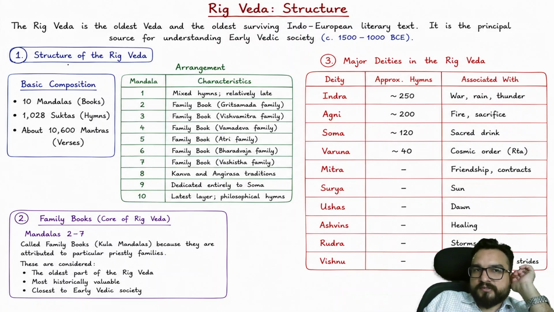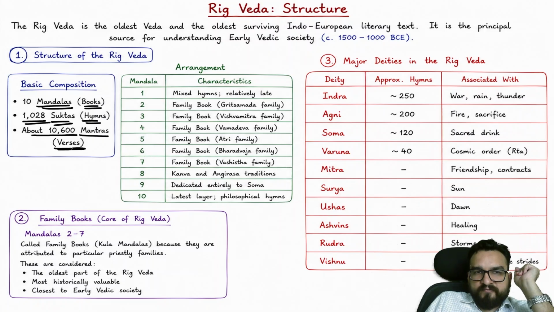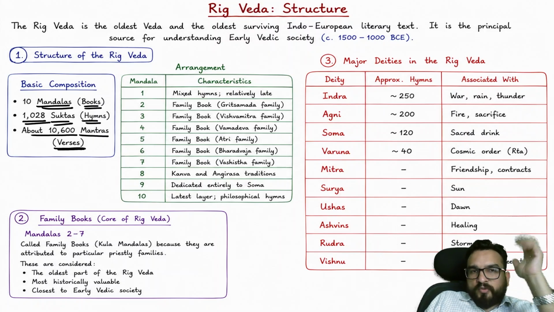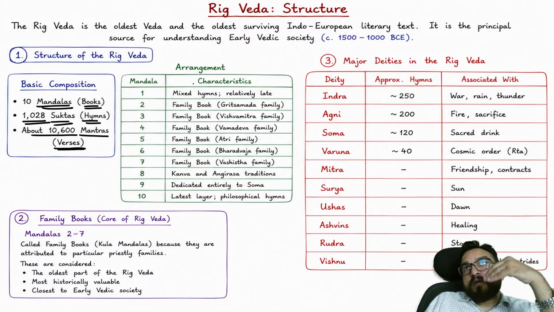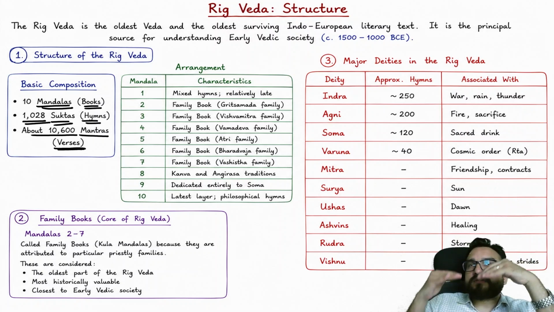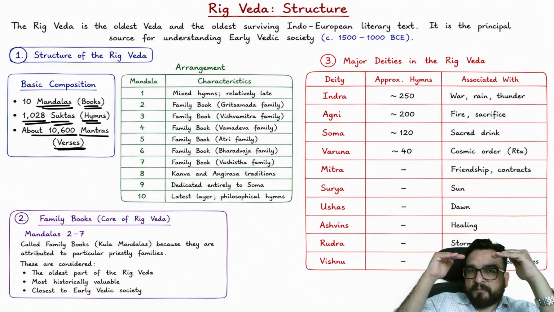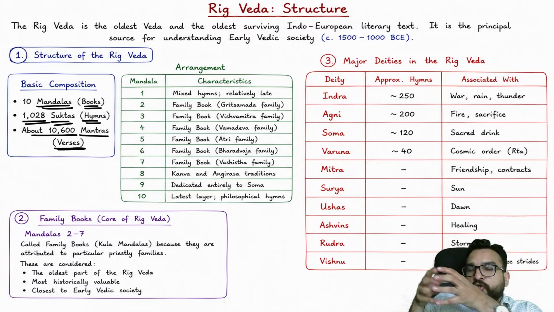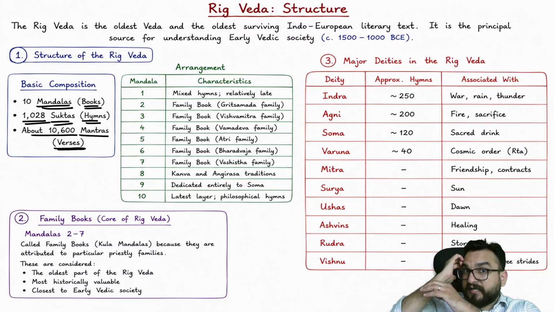Just focus upon this. Structure: 10 mandals, books. Suktas 1028 hymns. 10,600 mantras over here you will be finding. Okay. So what you have to understand over here, that to compile this Rig Veda, that we will start writing Rig Veda, this might have been a thought amongst the top people of the society. They wanted to protect this. They might be wanting to protect this, the elite people of the society, right?